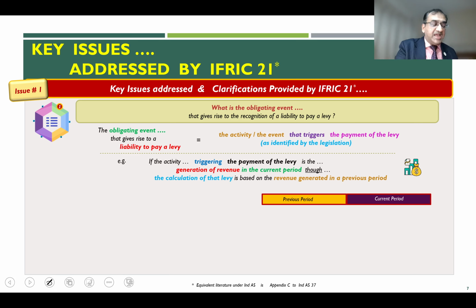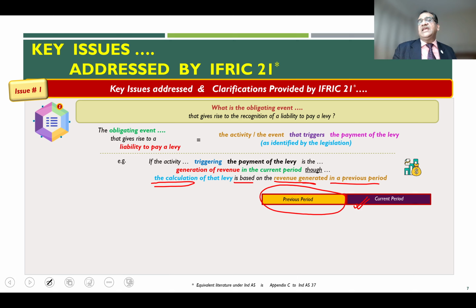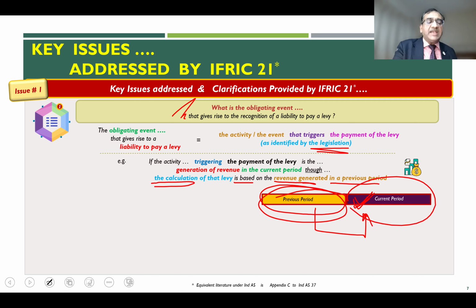However, in this particular case, we are saying that yes, the liability may get triggered here in the current period, but the calculation of the levy is based on revenue generated in the previous period. That means whatever revenue you have generated here, a percentage of that will get paid here. But for the liability to get triggered, you must start generating revenue in the current period. This is the fact pattern. If this is how the legislation is, the question is, what is the obligating event? Is it that you have had revenue in the prior period or in the current period? What is the obligating event?